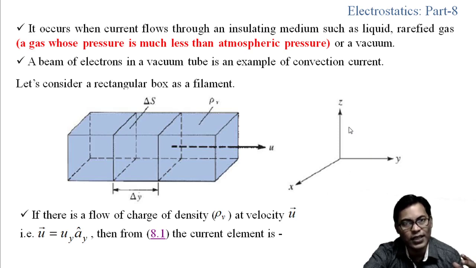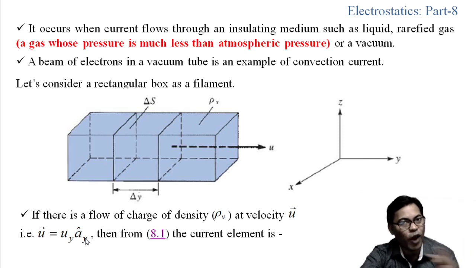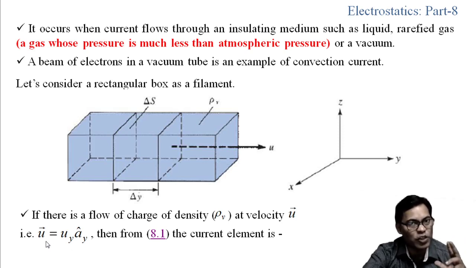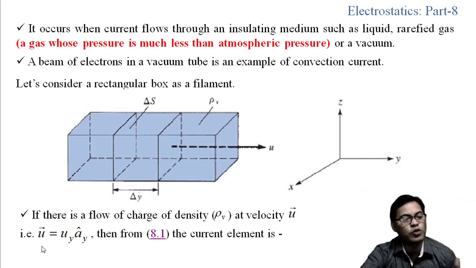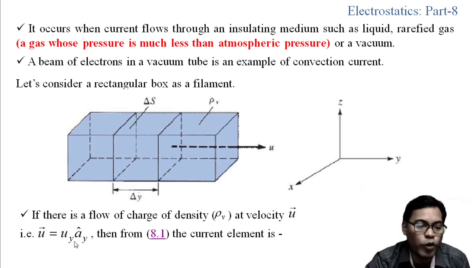You can see the xyz Cartesian coordinate system, and the charge is moving or flowing with velocity u, and the charge density is rho v, the volume charge density. As we have considered the velocity u is a vector, we can write u equals to uy ay, because it is flowing along the y direction. So u has one magnitude, that is why we considered the y component, and obviously the unit vector will be along the y direction, that is ay. So vector u equals uy ay.